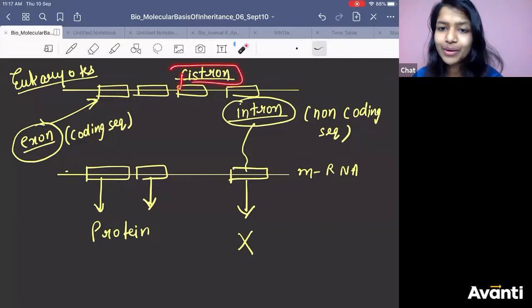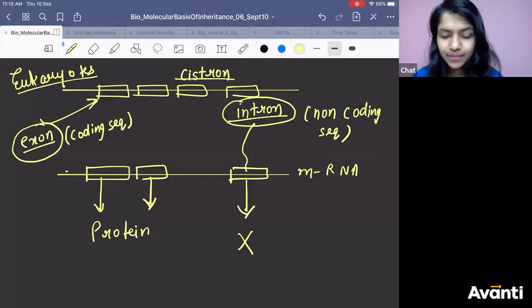Where is cistron present, my dear? Where is cistron present? We are taking which strand now to make mRNA? This is the question from everyone. Oh my God.